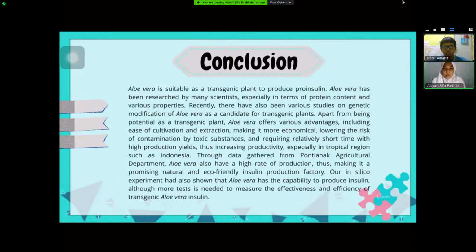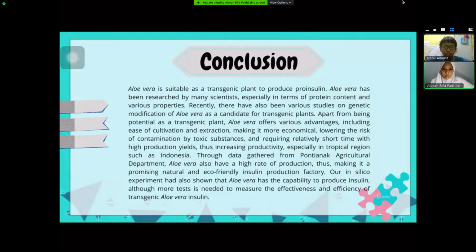Conclusion. Aloe vera is suitable as a transgenic plant to produce insulin because it has been researched by many scientists, especially for the transgenic protein itself. Aloe vera offers various advantages, including ease of multiplication and extraction, making it more economical, and lowering the risk of contamination by toxic substances. It requires a relatively short time with high production yields, thus increasing productivity, especially in tropical regions such as Indonesia. Through the data we gathered from the Pontianak Agricultural Department, aloe vera also has a high rate of production, thus making it a promising natural and eco-friendly insulin production factory.